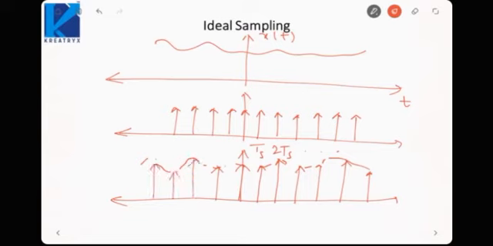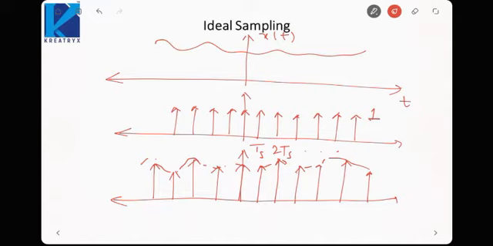Earlier, the impulses all had strength equal to 1. Now the strength of the impulses varies with the amplitude of the signal. That is how we convert a continuous time signal into a discrete time signal, by multiplying the signal with a series of impulses, or impulse train. This is what happens in the time domain.